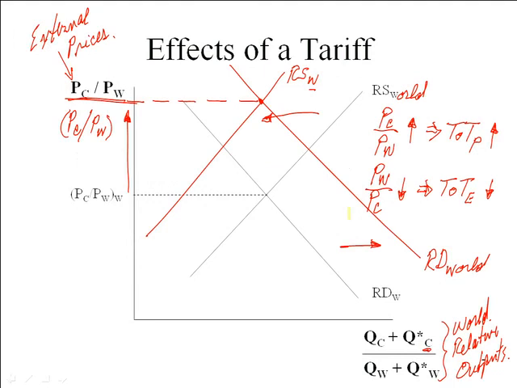Now, from there, the relative price of cloth begins to rise. As the relative price of cloth begins to rise, this is remember the external price, so this is the price that we know that English businesses are faced with. They want to produce more cloth and less wine. That's a movement up along this supply curve. As the price goes up, we move up along it, and we would see an increase in the relative quantity of cloth being produced in the world.